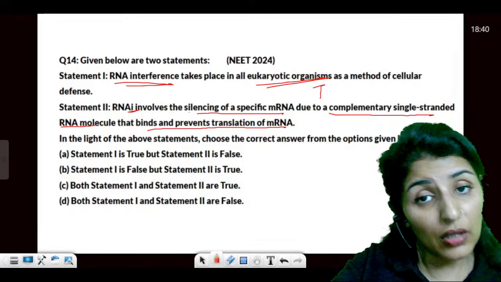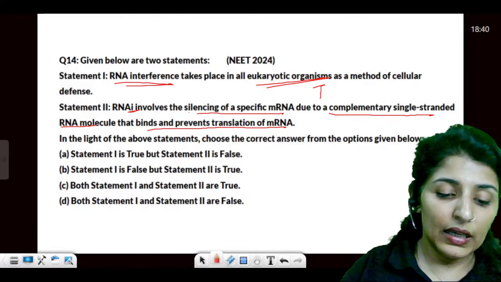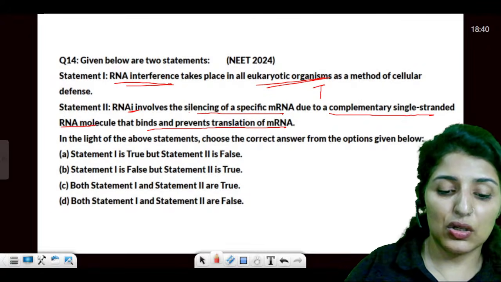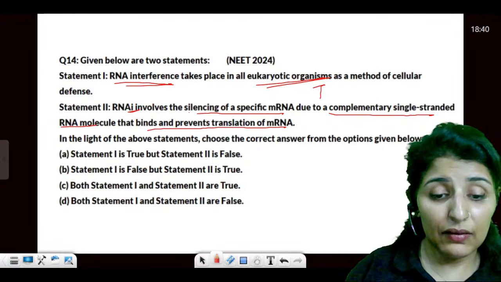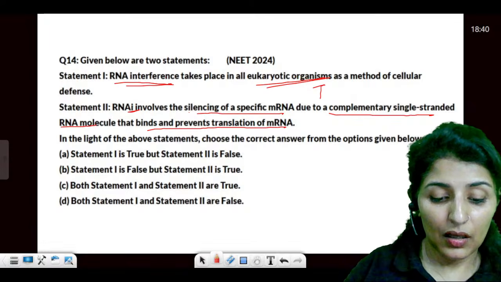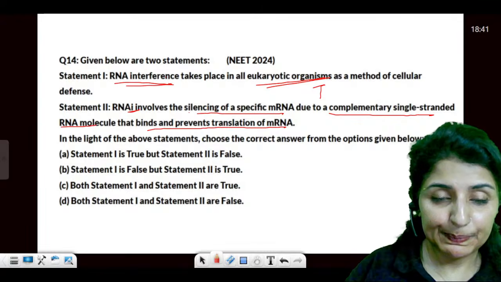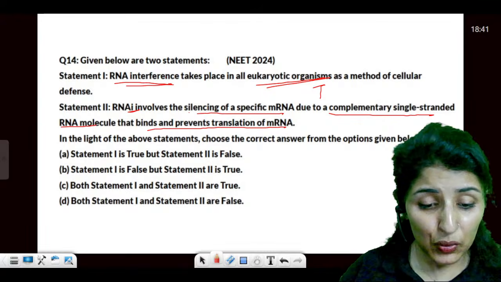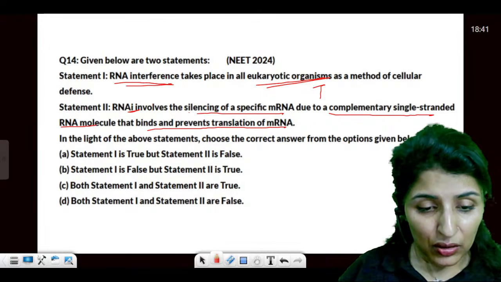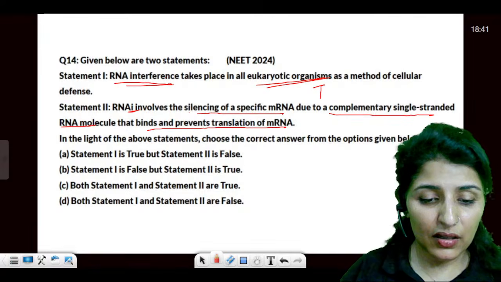If you know the answer to this question, I can trust that your preparation has gone really well. Yes, please. I want to see if you can answer this question quickly, guys. If you can answer this question, you have prepared well. Let me see who is answering the question here. Nobody yet. Is it so difficult?